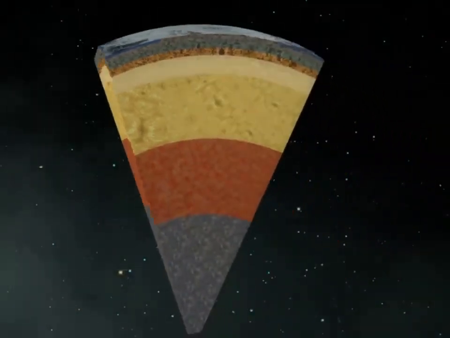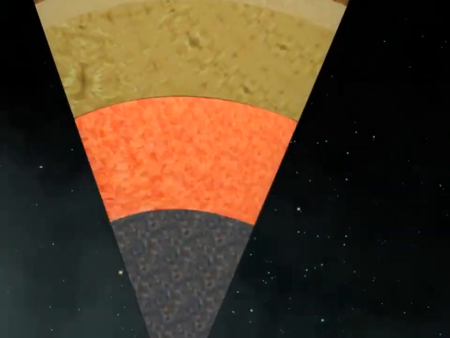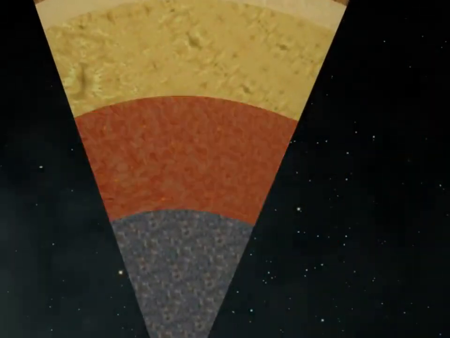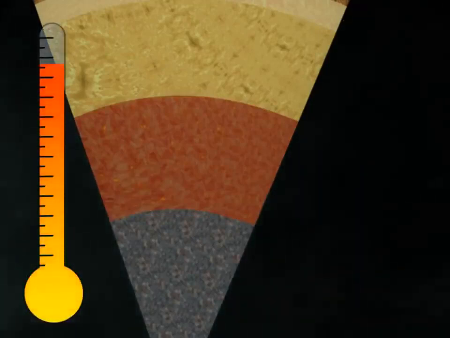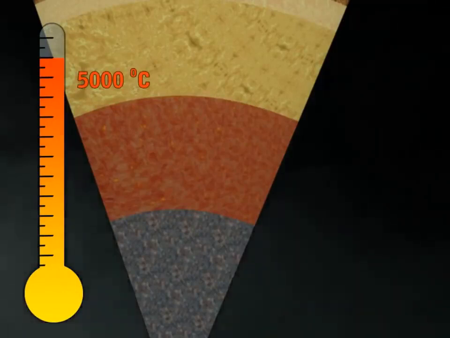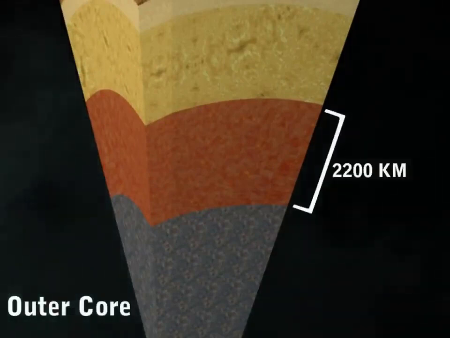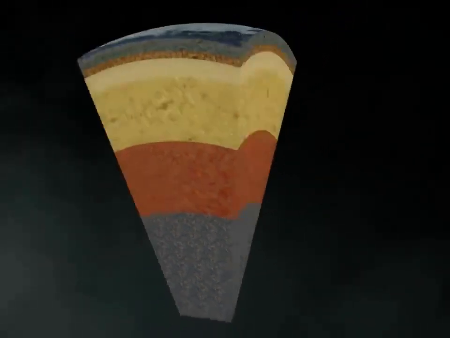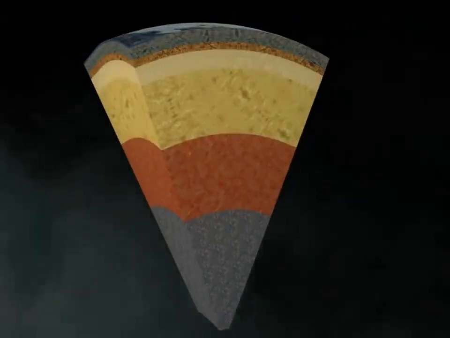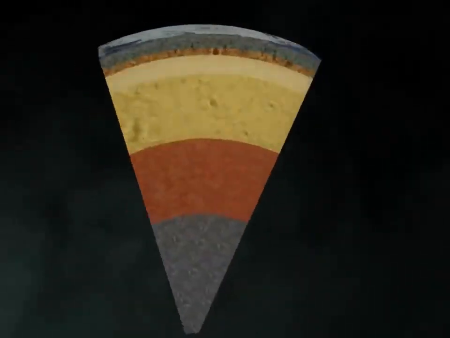The next layer of the Earth is the outer core. This layer is exceedingly hot. It has a temperature of about 5,000 degrees Celsius. The outer core consists mainly of liquid iron. It has a depth of 2,200 kilometers. The core mantle boundary is located at 2,900 kilometers below the surface of the Earth.